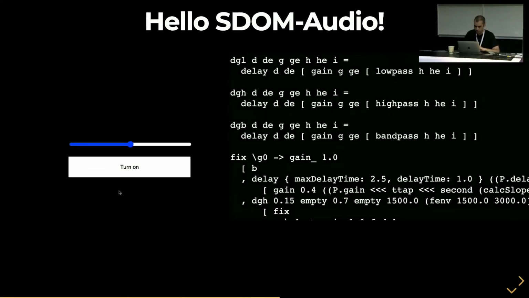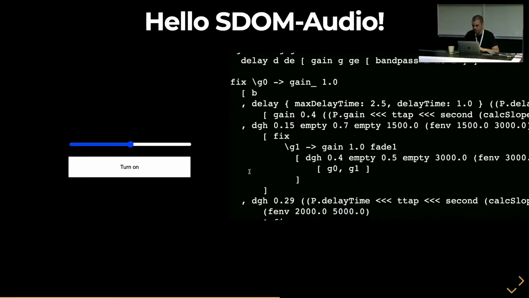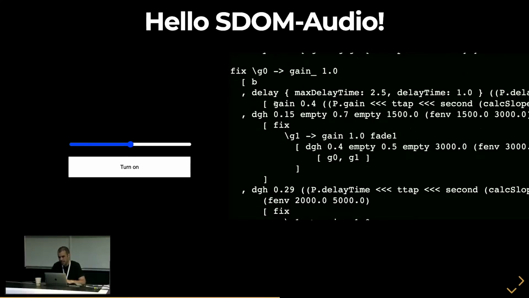Hello, SDOM audio. So a bit the same. This is kind of an involved example, but same thing. You have a delay that has a gain. This is a fixed point operator. So in functional programming, a fixed point is a function that takes itself and returns itself. It's called a Y Combinator. So a fixed point in audio is a loop, a feedback loop essentially. So you could have fixed points in a graph. Kind of anything from graph theory that can be in a graph is representable in the SDOM model. And fixed points, of course, are important to have reverb.